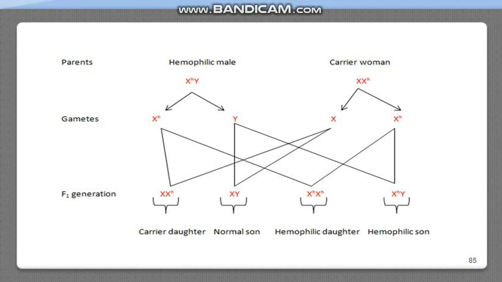So this is about the inheritance pattern of hemophilia in human beings. Hemophilia is also called the bleeder's disease, and it is also called the royal disease because it started from the royal family of England, from Queen Victoria.